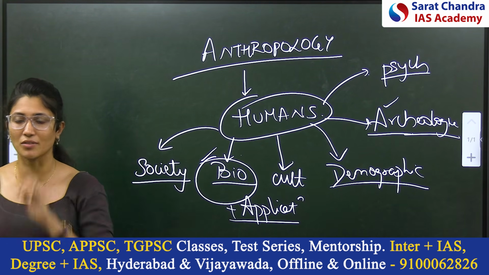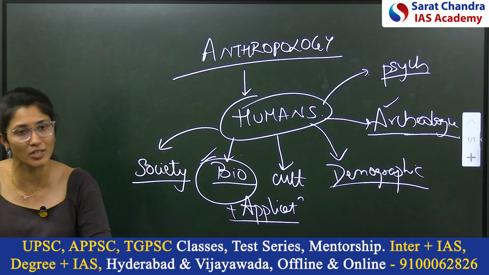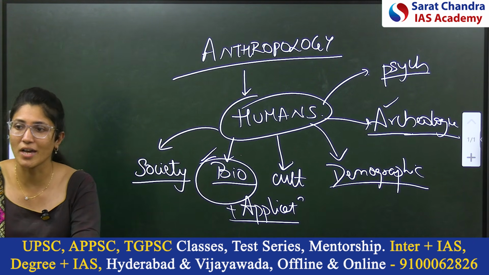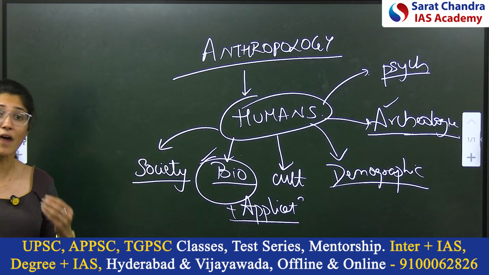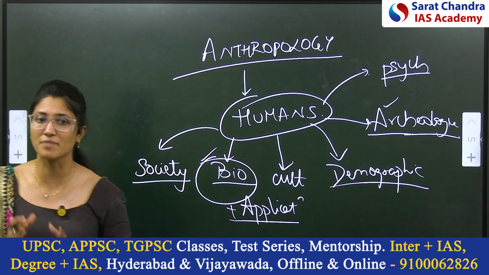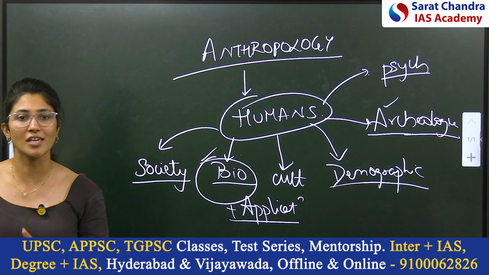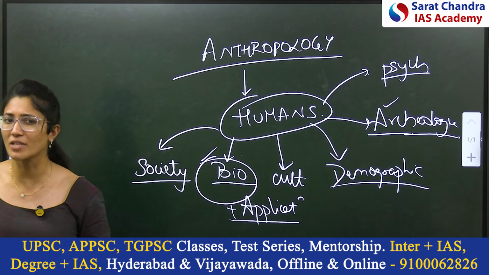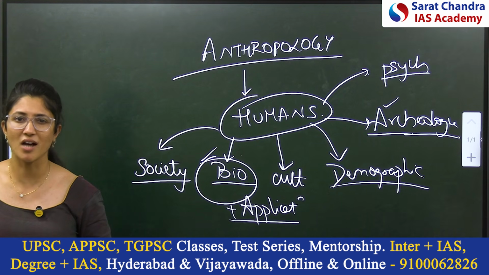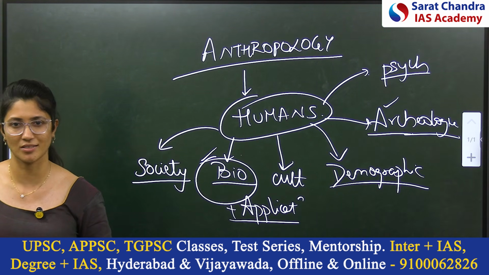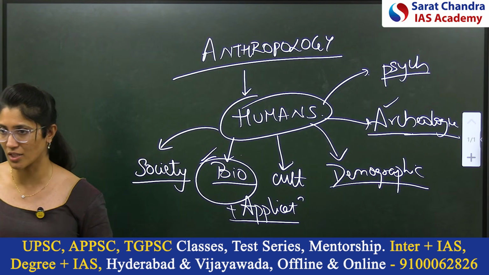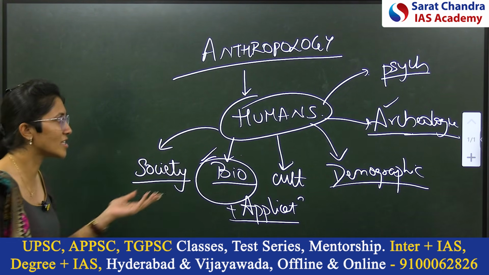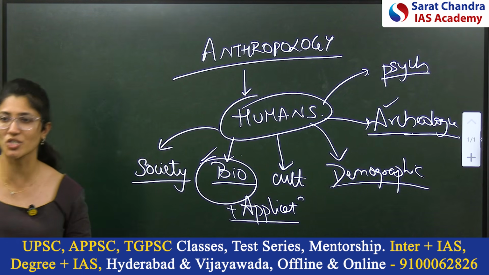White man's burden is a theory popularized by the British. They justified the colonization of the Asian countries by stating that it is our burden. It's a white man's burden to civilize the non-European countries, because they believe that non-European cultures are savage, barbaric. So in the name of civilizing, they exploited. Then there is eugenics.